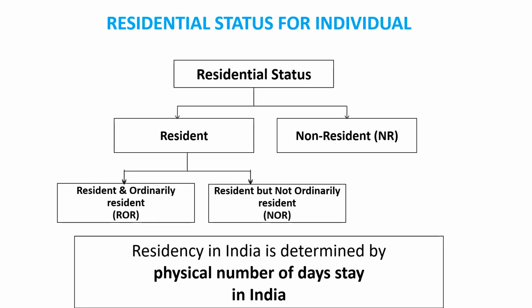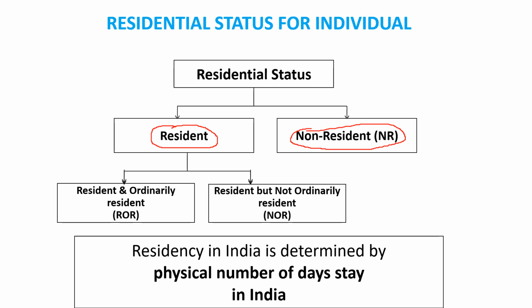See, you can see this table. By this table we are going to study the residential status. Okay, see, in this table a resident is there, in the opposite side there is non-resident, NR जिसे हम कहते हैं.